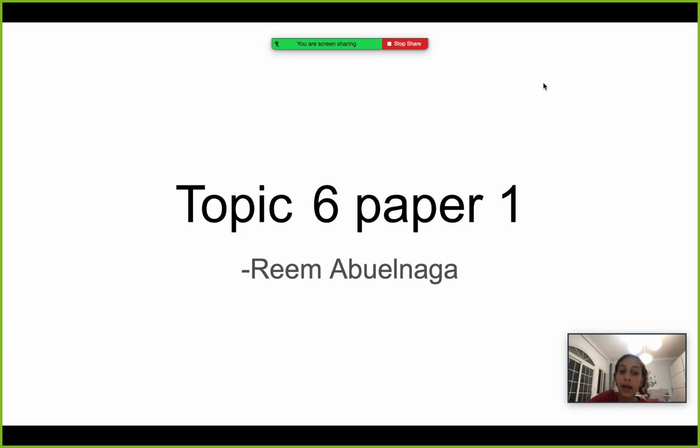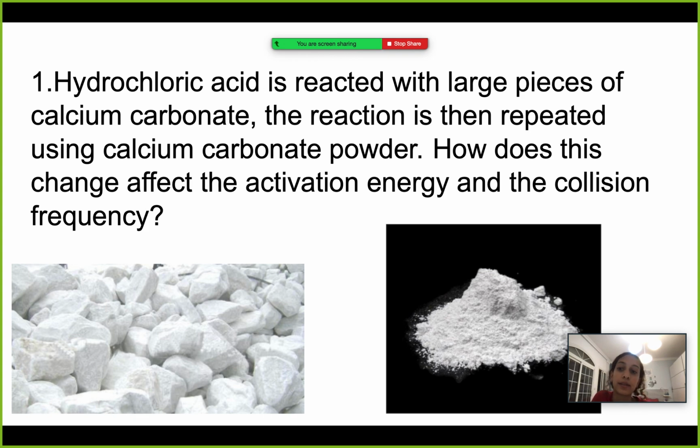Today we are going to be answering topic 6 paper 1 questions. The first question says hydrochloric acid is reacted with large pieces of calcium carbonate. The reaction is then repeated using calcium carbonate powder. How does this change affect the activation energy and the collision frequency?